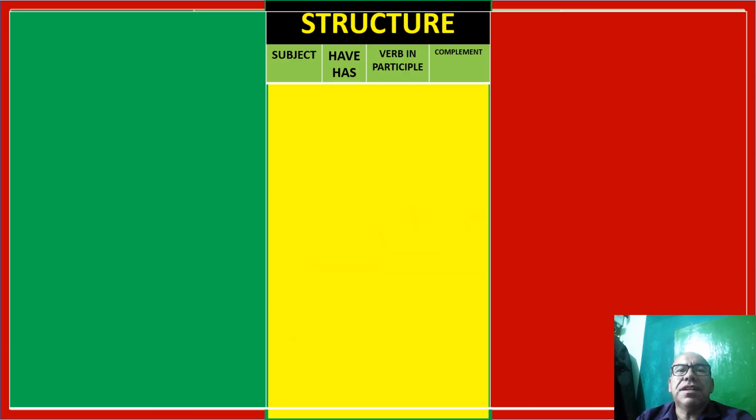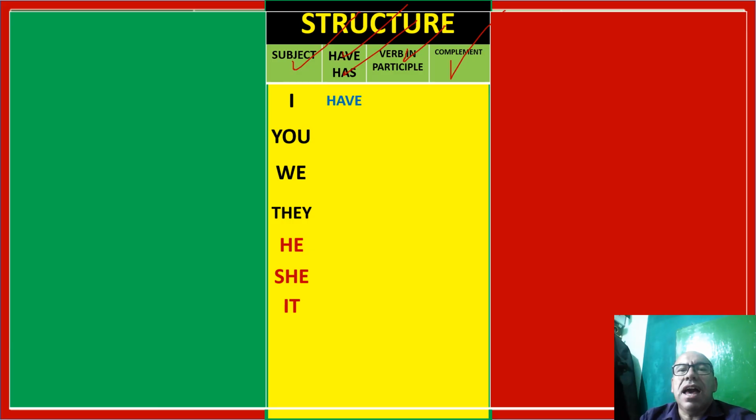Structure. In the structure we have the subject, then have or has, next the verb in participle, and the complement. Okay, so the subject may be I, you, we, they, he, she, it. The auxiliary have: I have, you have, we have, they have. But for he, she, and it, we have the form has. He has, she has, it has.